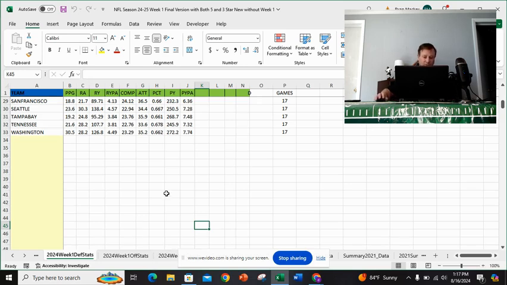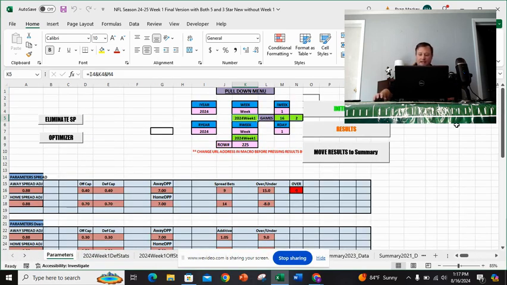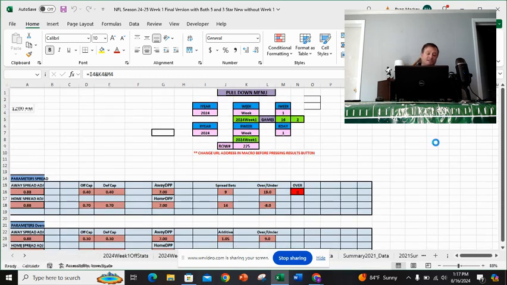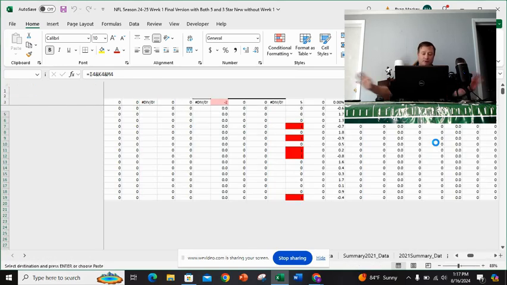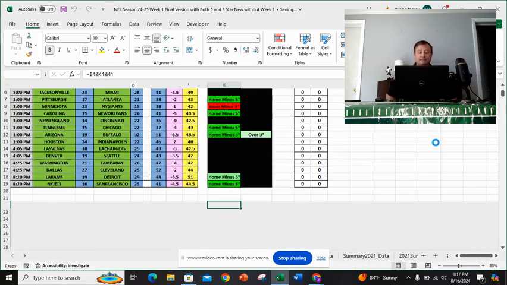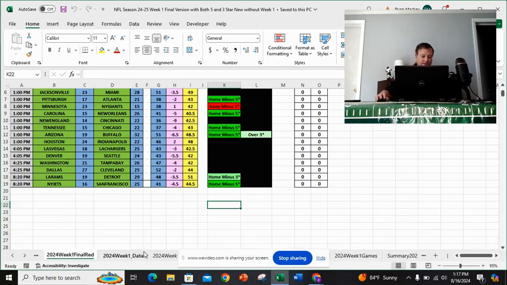Okay, it looks like we've got it. We are complete. And now it's time to initialize the second. And what this second initialization is doing is it's basically creating a bunch of new sheets, putting all the data where I want it in a neat format. Okay, and here are the picks. Okay, now it's saved and everything's ready to go.